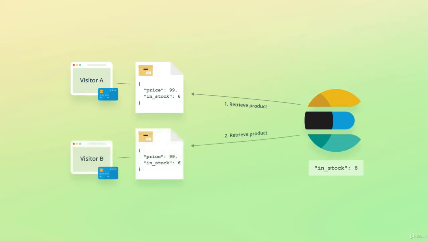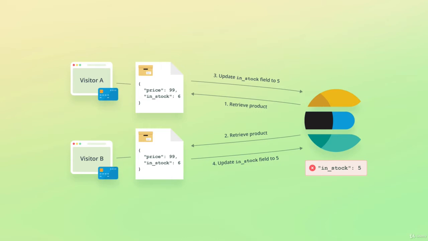At this particular point in time, another visitor completes the checkout flow for the same product, and a different thread on the web server also retrieves the product. At this point, both threads have received the same product. The first thread subtracts the product's in-stock field by 1 and updates the product through the Elasticsearch API. The second thread does the same thing, and this is where we run into trouble.